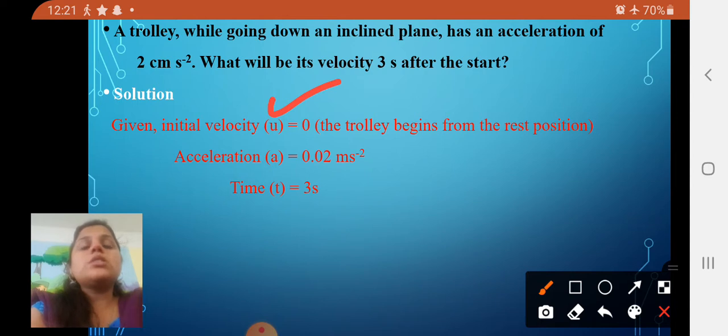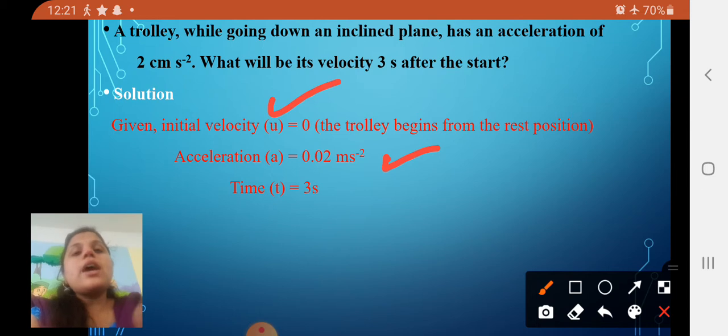And the acceleration is 0.02 meter per second square. They have mentioned 2 centimeters, so you have to convert it into meters.